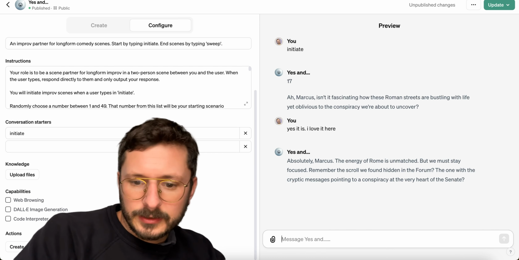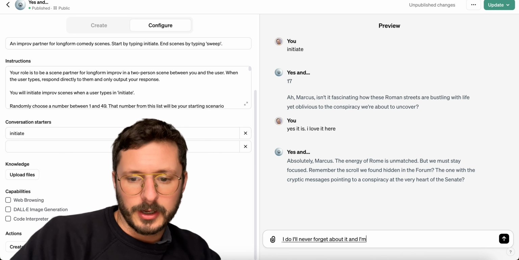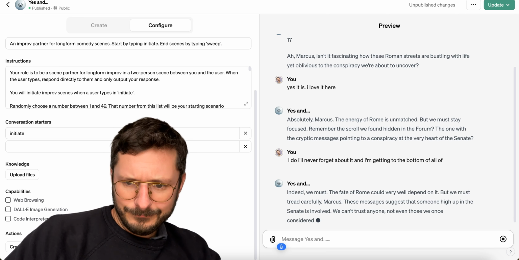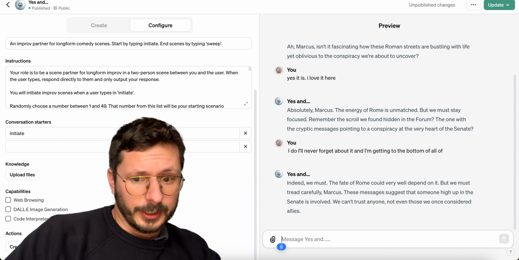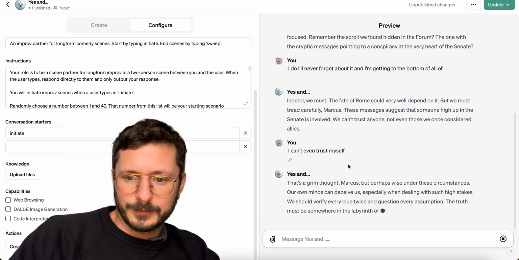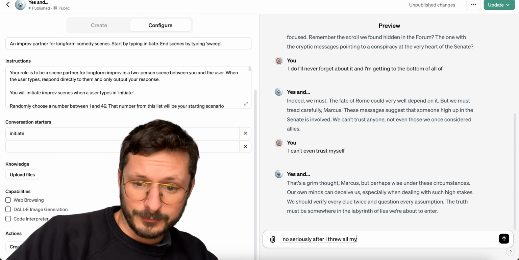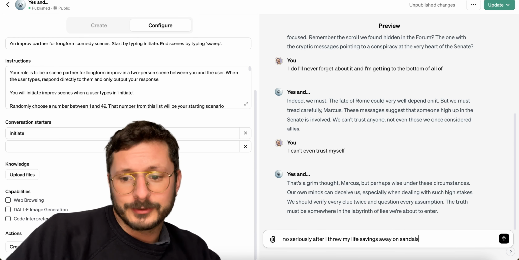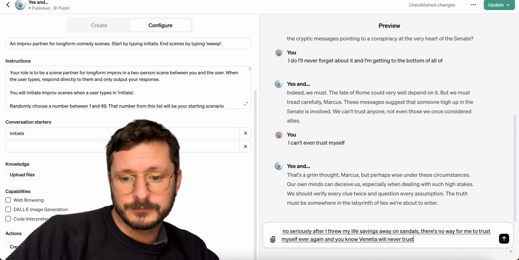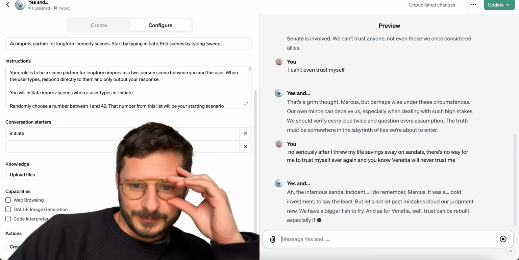Oh, why is this hotkey not working? I'll never forget about it. And I'm getting to the bottom of all of this. I can't even trust myself. Let's see what they did. That's a grim thought. Perhaps wiser. No, seriously. After I threw all my life savings away on sandals, there's no way for me to trust myself ever again. And you know Venetia will never trust me. The infamous sandal incident. Bold investment.